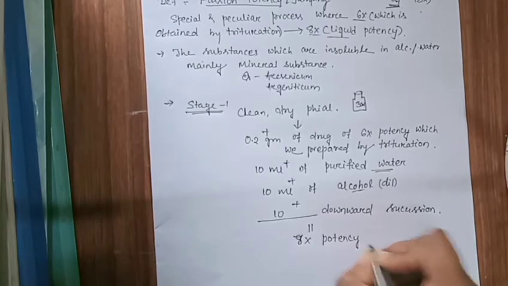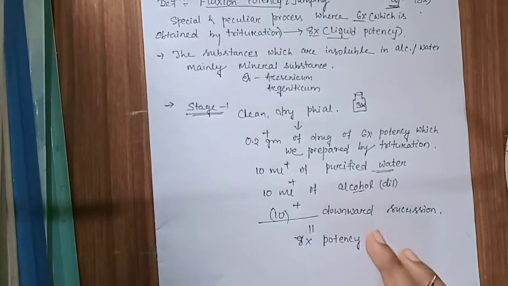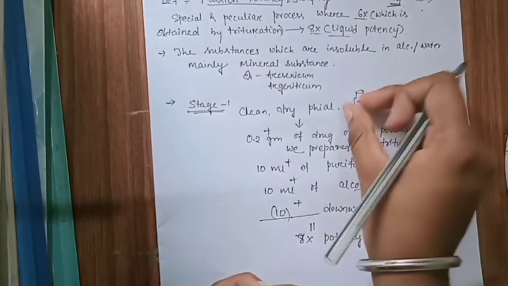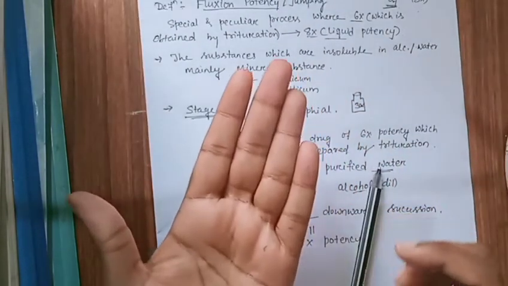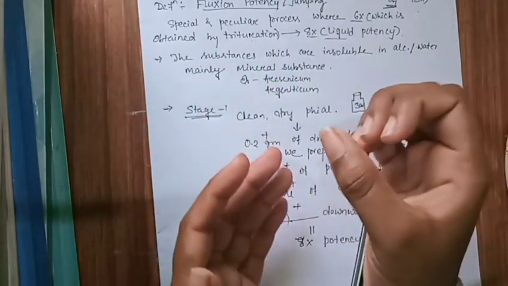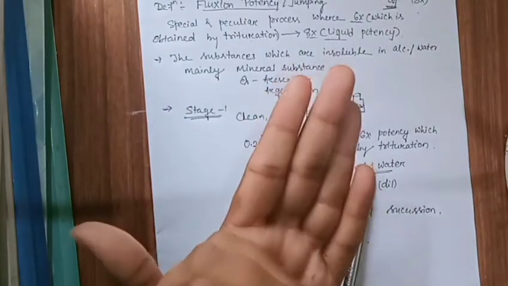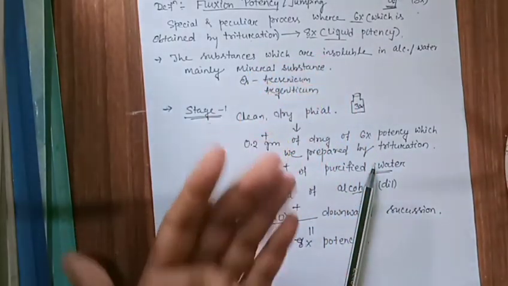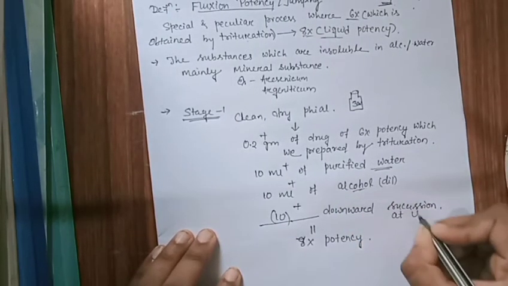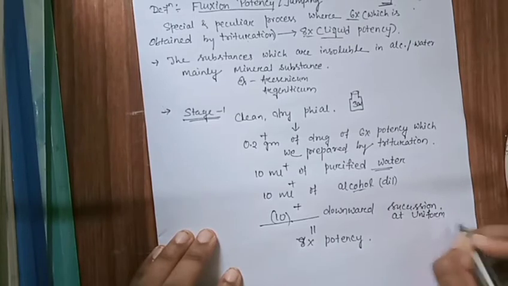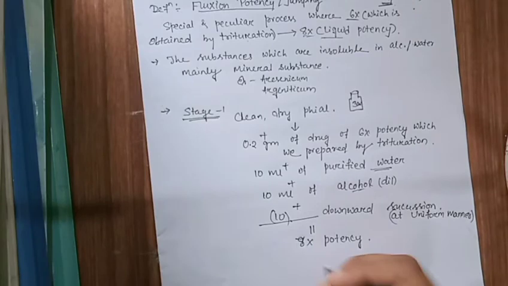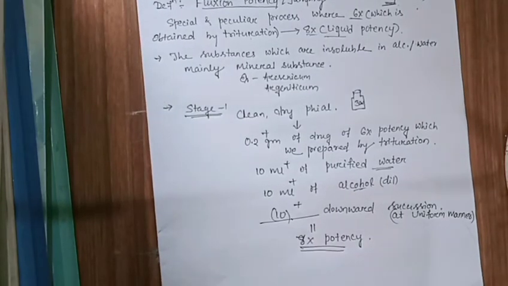This is the main step which we always remember: giving 10 downward strokes. It means we take the bottle, hold the bottom of the bottle in the right hand, and make 10 downward strokes on the left hand. Our strokes are uniform, not irregular, so that we can find our 8x potency. So this is our step.